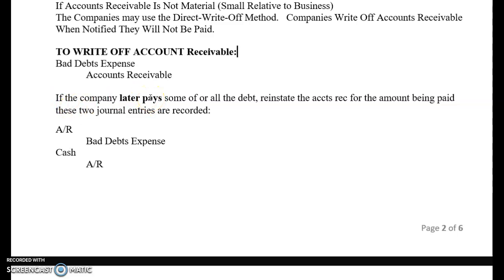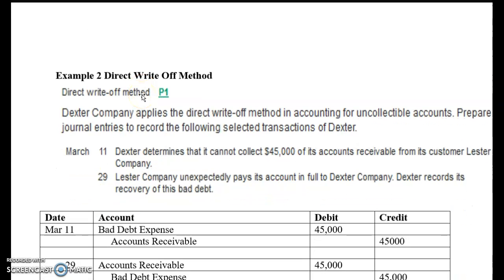Let's say you write it off, and then the direct write-off method, or even what we're going to show you, this is probably the most preferred way because most people that do accounts receivable really do a lot of it. Let's say somebody, after you write it off, says, you know what? I'm in good shape now, or a company says we're in good shape now, we're going to pay our debt. So we'll look at that too, all right? So the direct write-off method, the examples are the best way.